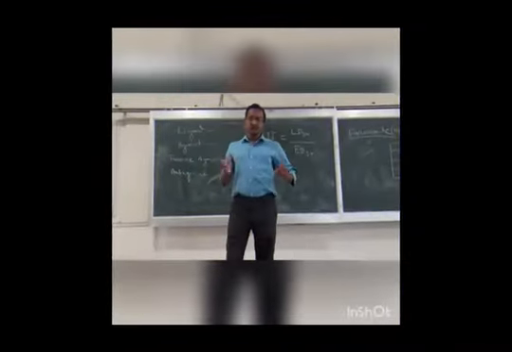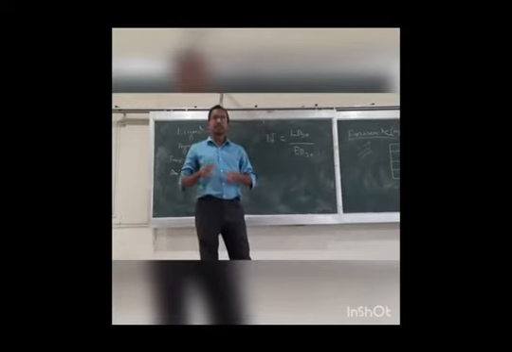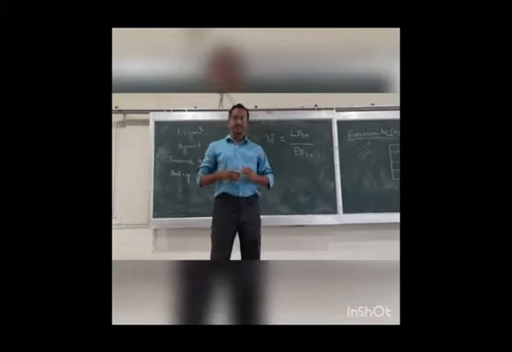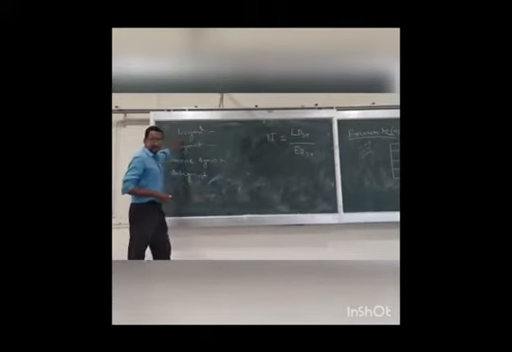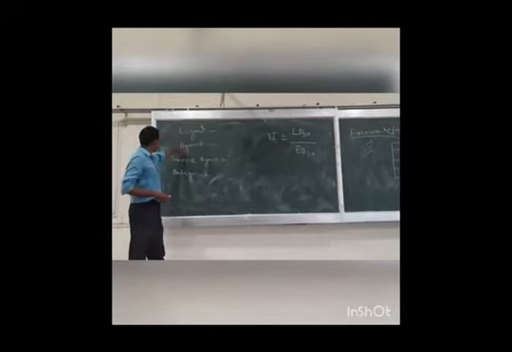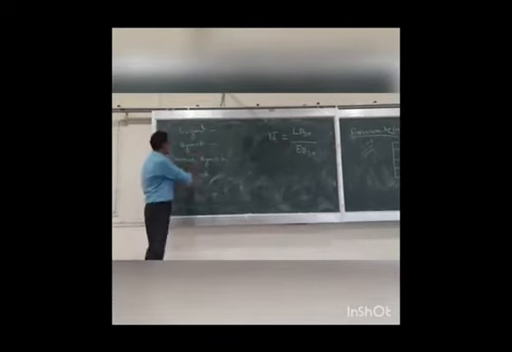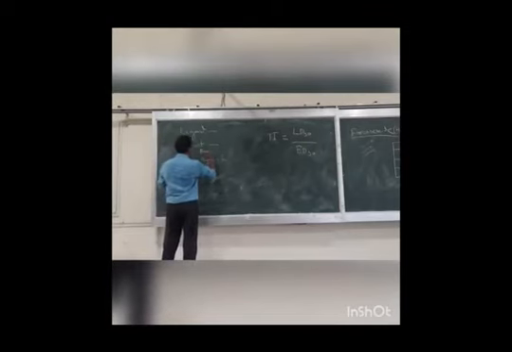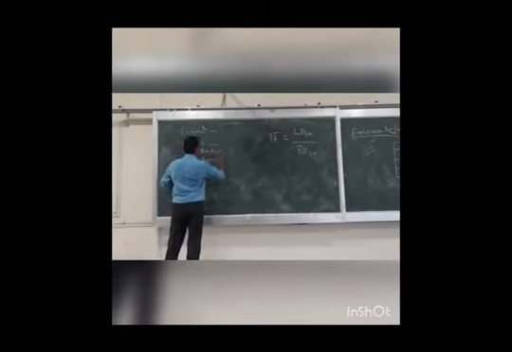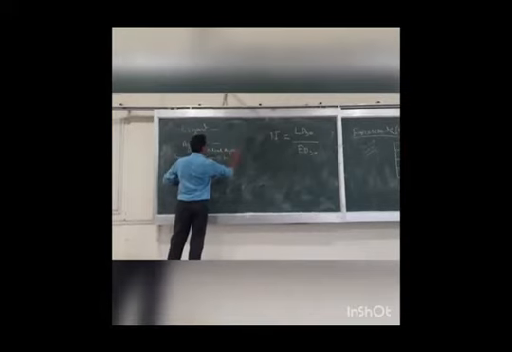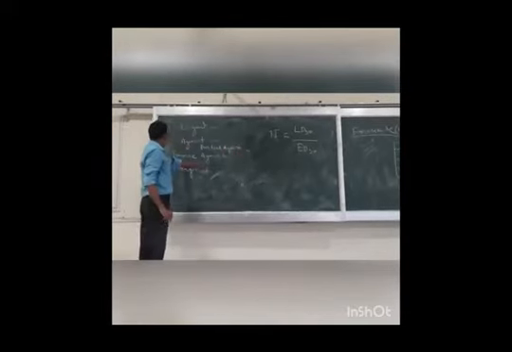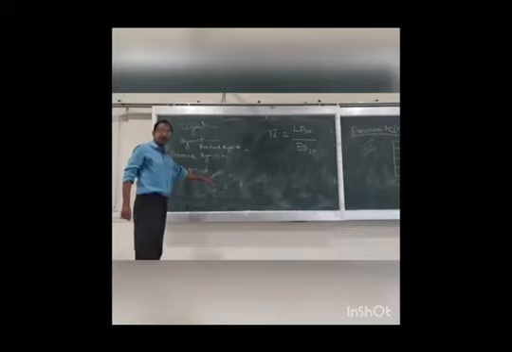Certain terms are highly associated with the pharmacodynamic process. These are ligand, agonist, partial agonist, then inverse agonist and antagonist. What are the concepts?